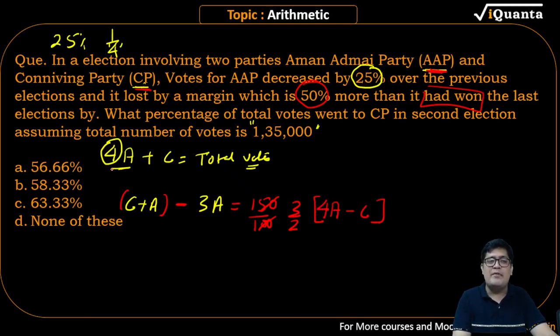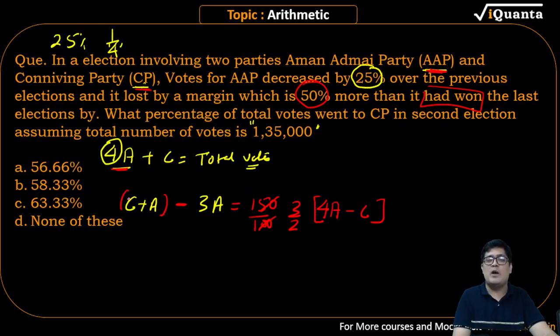How many total votes did we take? 4A. 4A are the total votes. 4A minus C is the vote share here. 4A is the vote share of AAP. C is the share of CP. The gap between these two is the winning margin. You make it 1.5 times. And this is now the winning margin of CP. So this 2 we cross multiply.